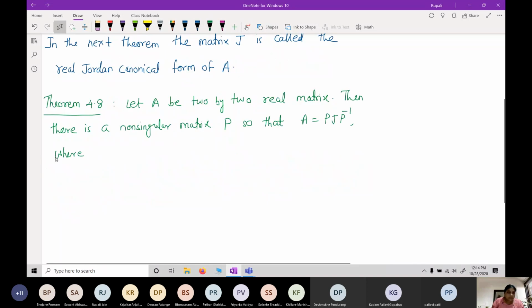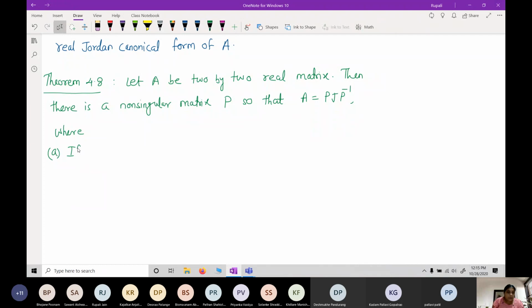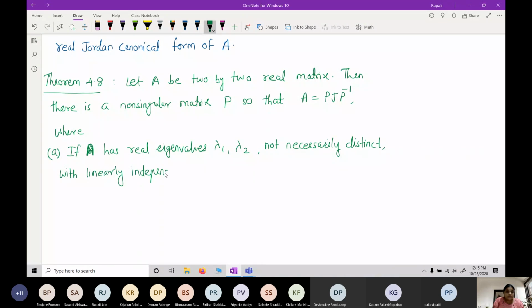now there will be three cases. First, if matrix A has real eigenvalues lambda 1, lambda 2, not necessarily distinct, with linearly independent eigenvectors, then J is given by lambda 1, 0, 0, lambda 2.